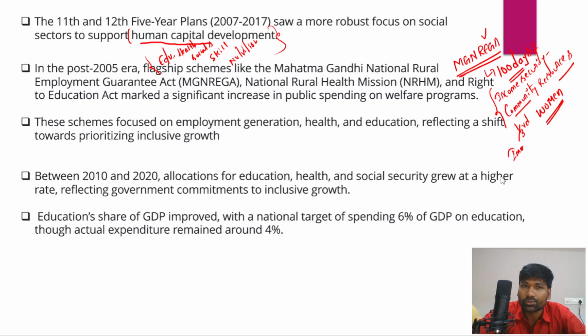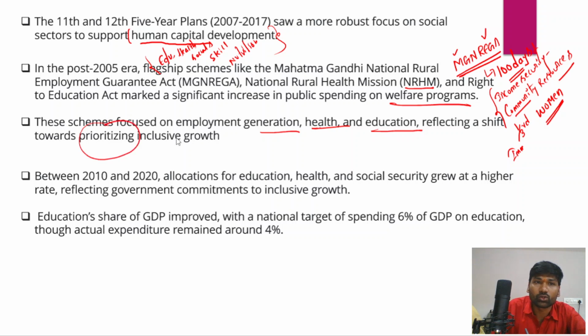So post 2005 era, after the LPG reforms, the government has launched certain flagship programs such as Mahatma Gandhi National Rural Employment Guarantee Act, National Rural Health Mission and Right to Education Act. So they marked an increase in public spending on different welfare programs. And these schemes focused on employment generation, healthcare, education. So that would reflect a shift towards prioritizing inclusive growth by the government.